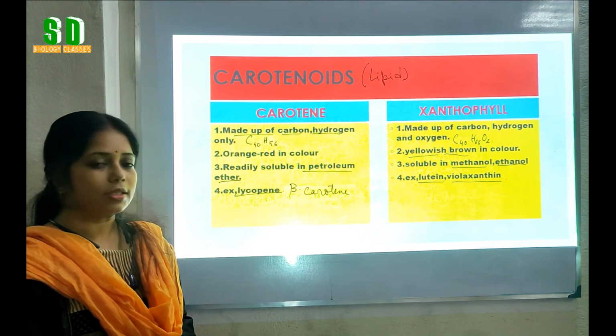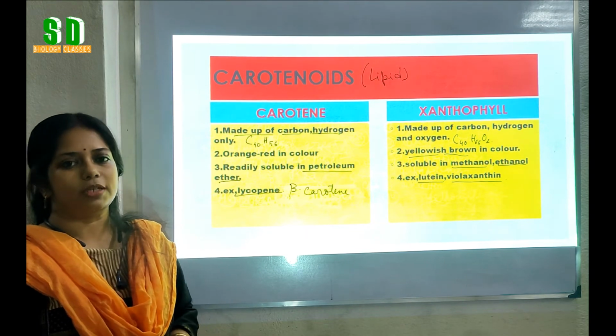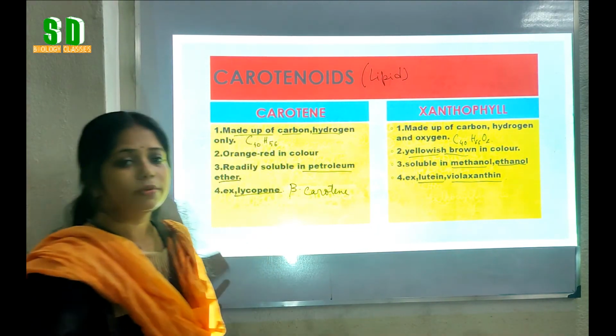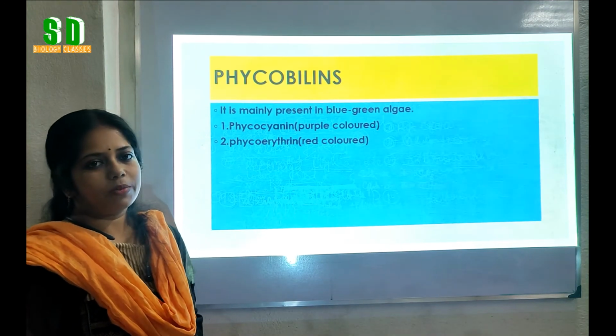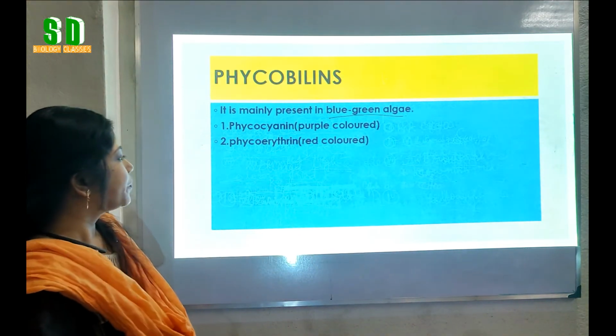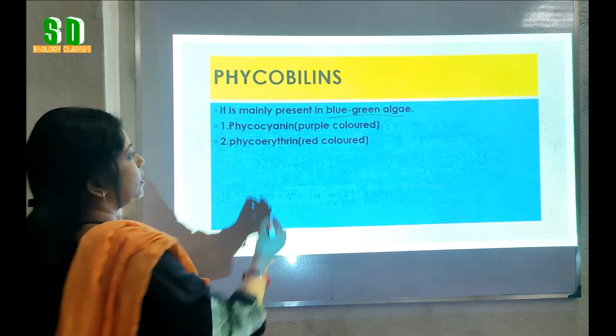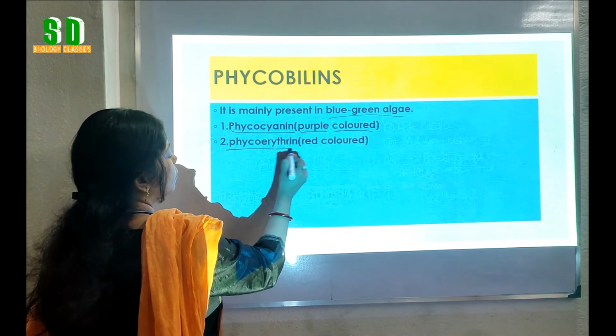In addition to this, another pigment that is present is called the phycobilin. So now we will know about the phycobilins. The phycobilins are the pigments which are mainly present in the blue-green algae. It is mainly of two types, that is phycocyanin, that is purple in color, and phycoerythrin.